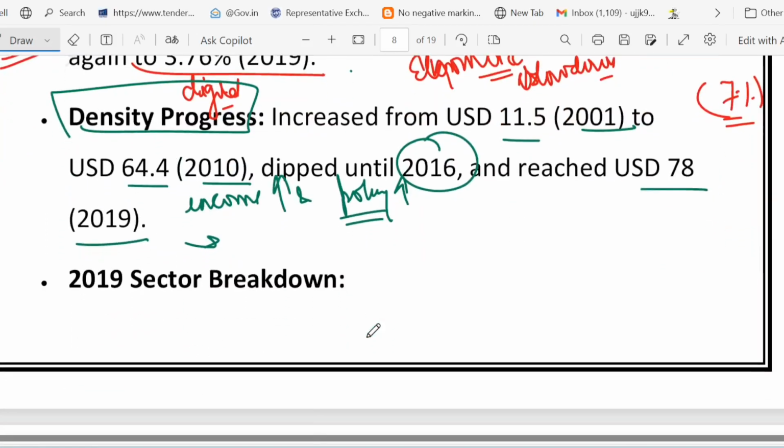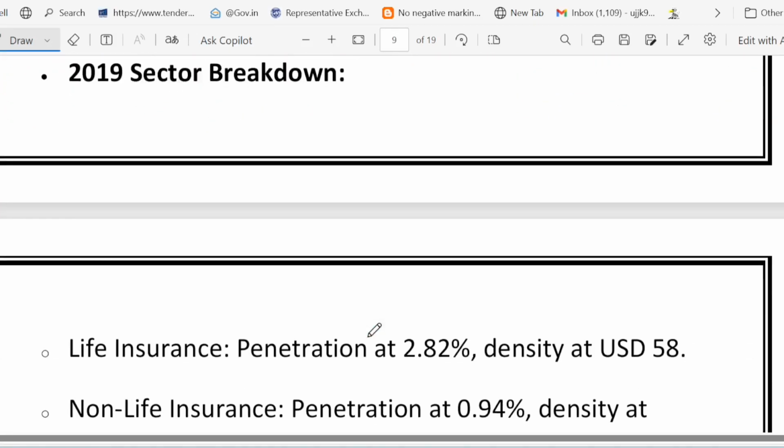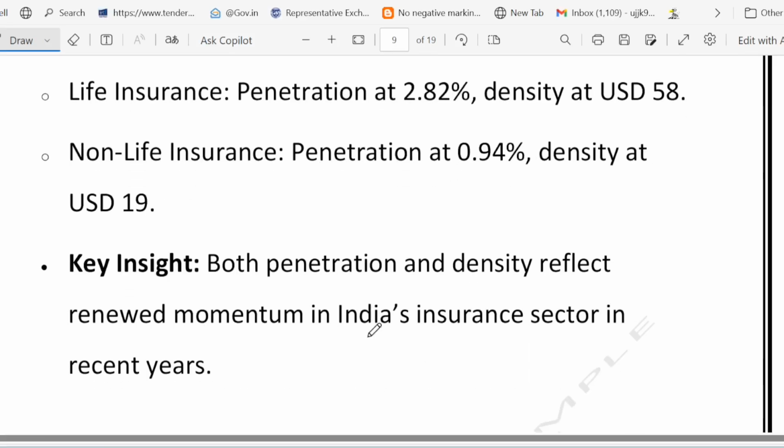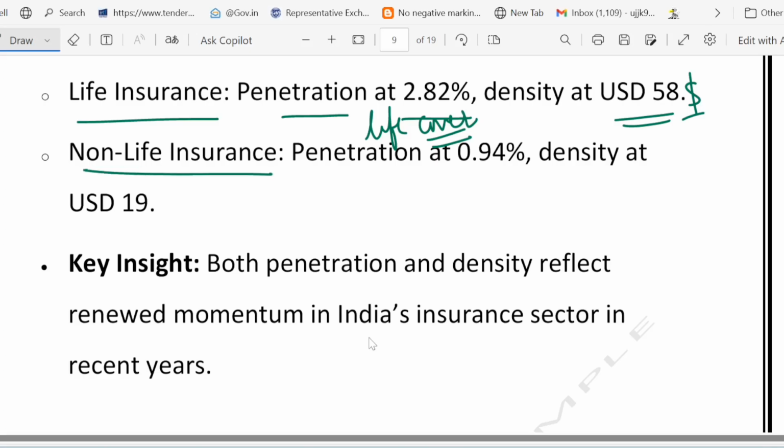Then we will look at the 2019 sector breakdown, how much is life insurance and how much is non-life insurance. If you talk about life insurance first, you can see the penetration is 2.82%, meaning most Indians prioritize life cover. And density is $58, meaning higher spending on life policy. Non-life insurance, for example health insurance and car insurance: penetration is 0.94% and density is $19.